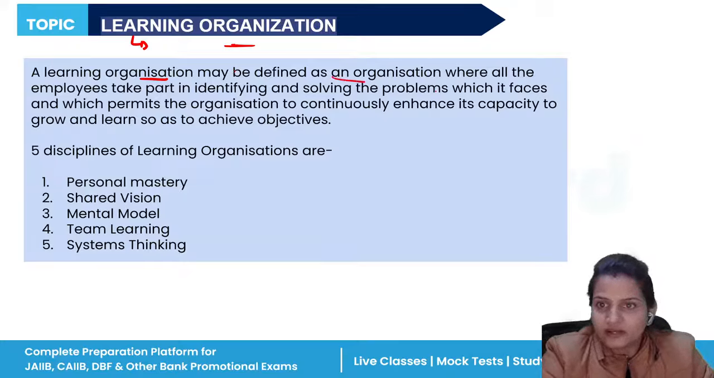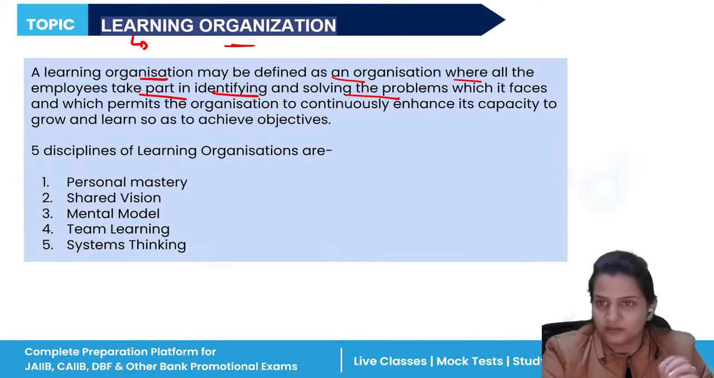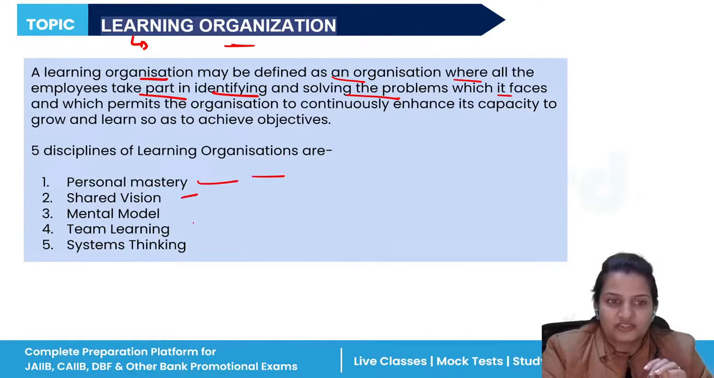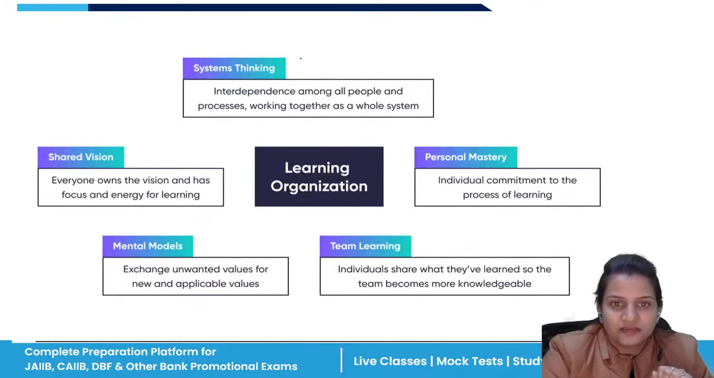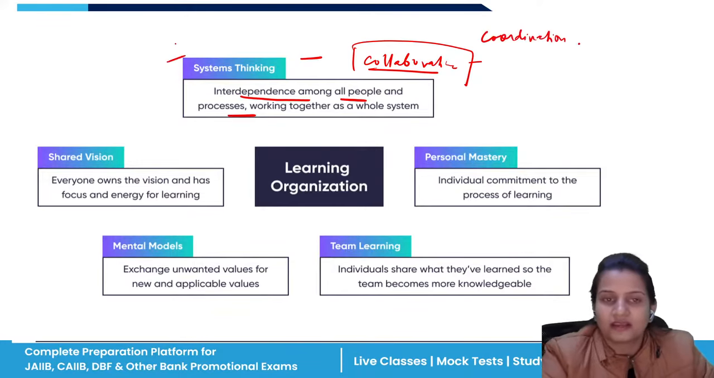It is defined as an organization where all the employees take part in identifying and solving the problems which it faces. Clear? There are five disciplines of a learning organization: personal mastery, shared vision, mental model, team learning, and systems thinking. So what is systems thinking? That is interdependence among all people and processes. It means we should work in a collaborative manner, in a team. There should be teamwork and proper coordination among members of the organization. That is what systems thinking should be.